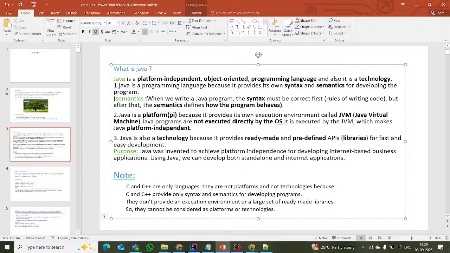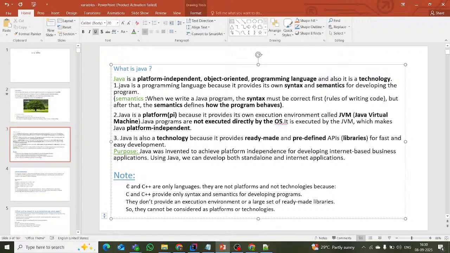C and C++ are platform dependent and are not technologies. Why? Because C and C++ provide only syntax and semantics for developing programs. Clear? And one more point, they don't provide an execution environment or a large set of ready-made libraries.